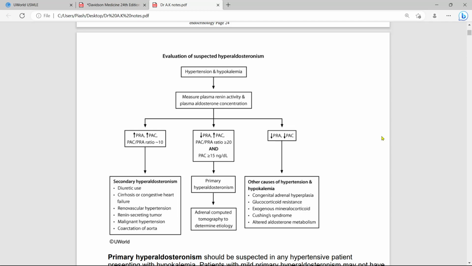Before doing these tests, we have to follow some protocols, like encouraging the patient to liberalize sodium intake. We do not want to restrict sodium intake. We will tell the patient to take sodium at a normal level. And before doing this test, the prerequisite is to correct hypokalemia. And some drugs should be stopped. That's why this test is a hassle.